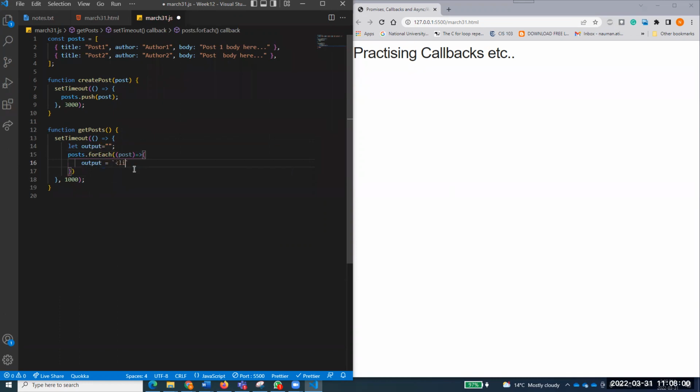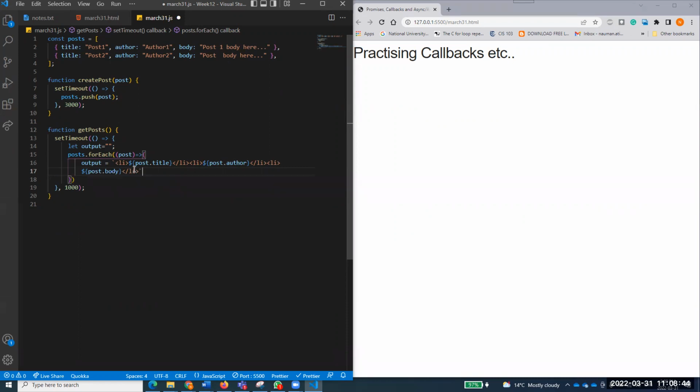So I will say output equal to backticks. So I'm saying li. For example, first of all I will say post.title. I want to bring up the post.title in li. And in the second li, I want to bring post.author, right? And then close this li. You see the benefit of using backticks, that I can just write simple HTML. And then another li, for example, I want to put post.body, and close this li.